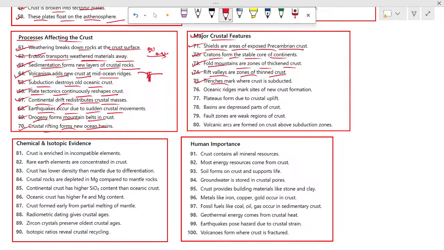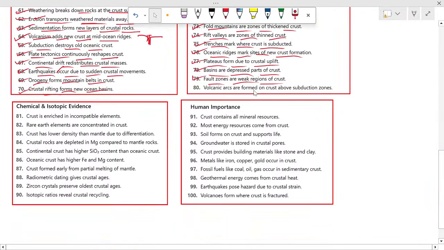75: trenches mark where crust is subducted. 76: oceanic ridges mark sites of new crust formation. 77: plateaus form due to crustal uplift. 78: basins are depressed parts of crust. 79: fault zones are weak regions of crust.